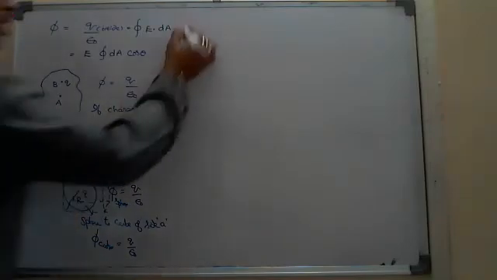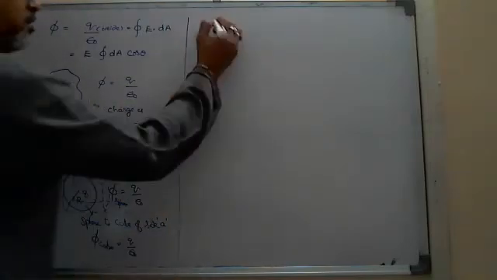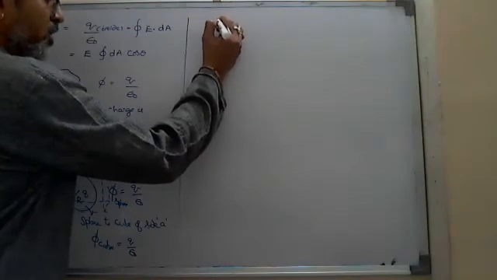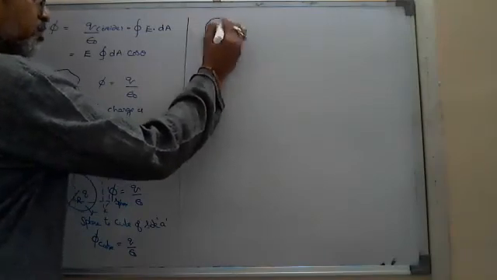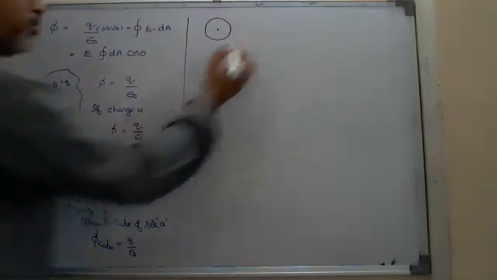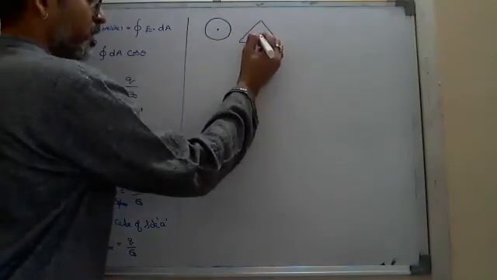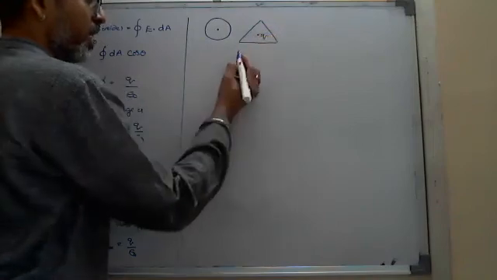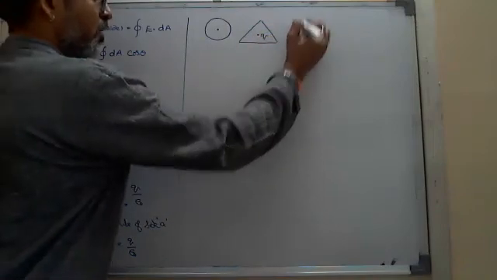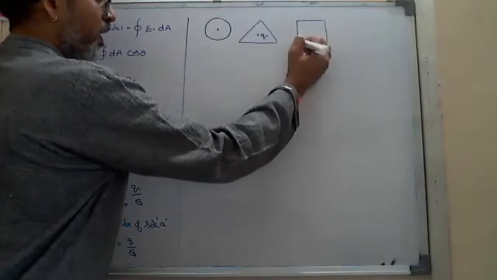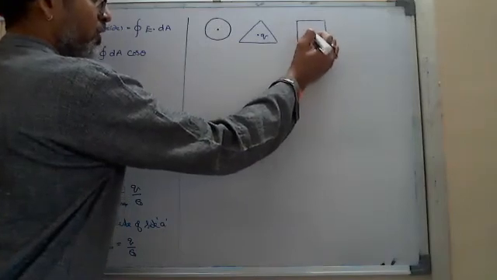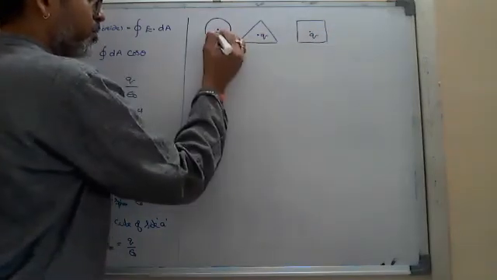Means what I'm saying, suppose here it is one charge placed inside a circle, and the same charge placed inside at the centroid of a triangle, and the charge placed at the point of intersection of the diagonals of a square.